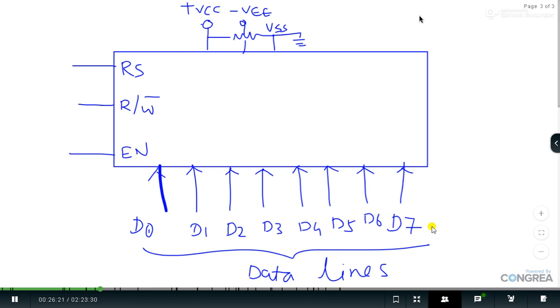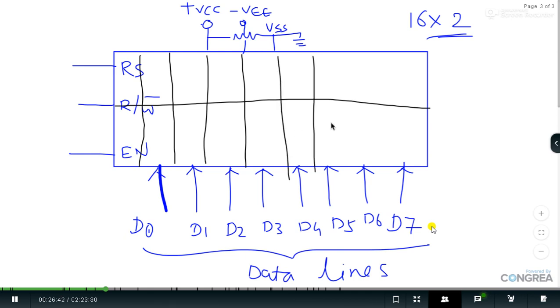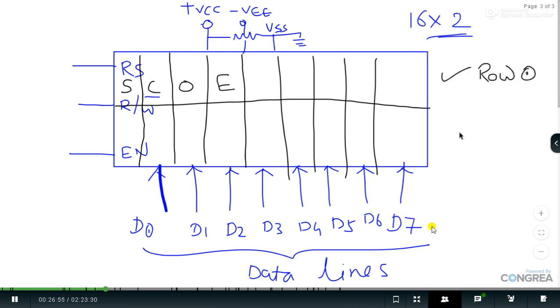Now the doubt which everyone must have is why it is called 16 by 2. The answer is very simple. Internally, this LCD has 16 columns and 2 rows. So I would like to draw that structure. Just visualize that we have 16 columns, which means we can display 16 characters. Suppose I want to display SCOE, it will get displayed on row 0. The first row is called row 0, while the second row is called row 1.